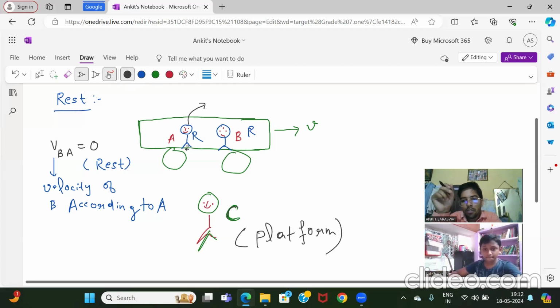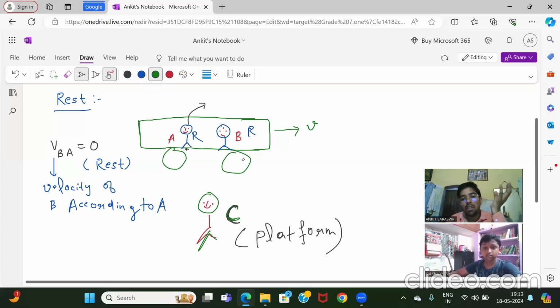If you are sitting in a train and you are looking at other passengers, they are also sitting. If you are not looking outside, you are looking at all the passengers in the train, they are at rest. They are not moving anywhere. But if your friend is looking at the passengers from the platform, then you are in motion, because you are changing your position with respect to time and surroundings as per C. So remember who is looking and who is not looking. It is very, very important in case of rest and motion.